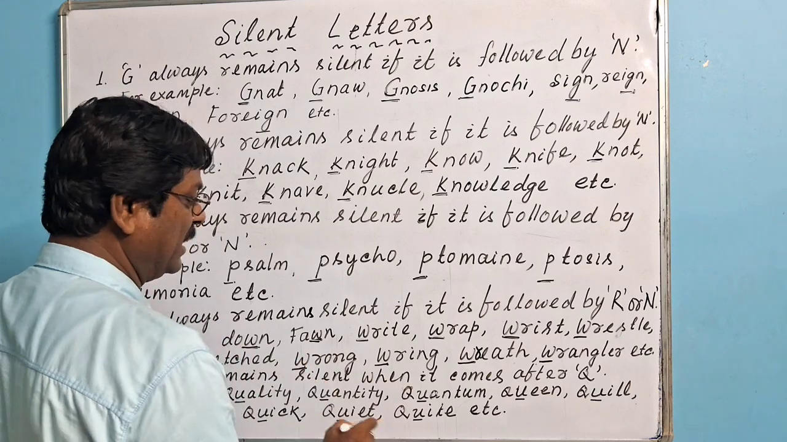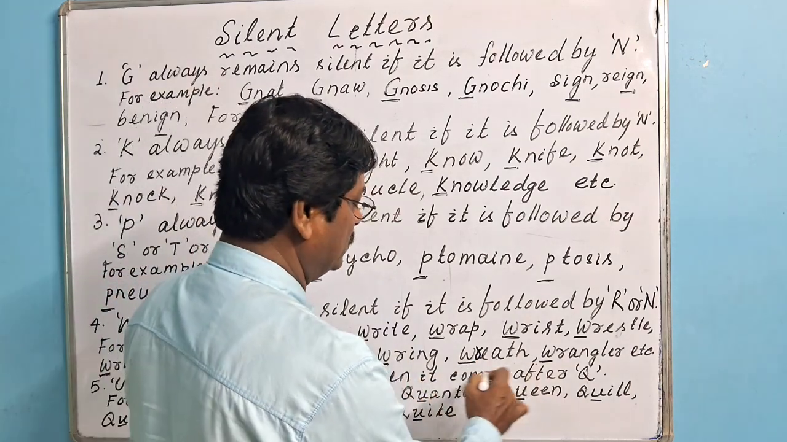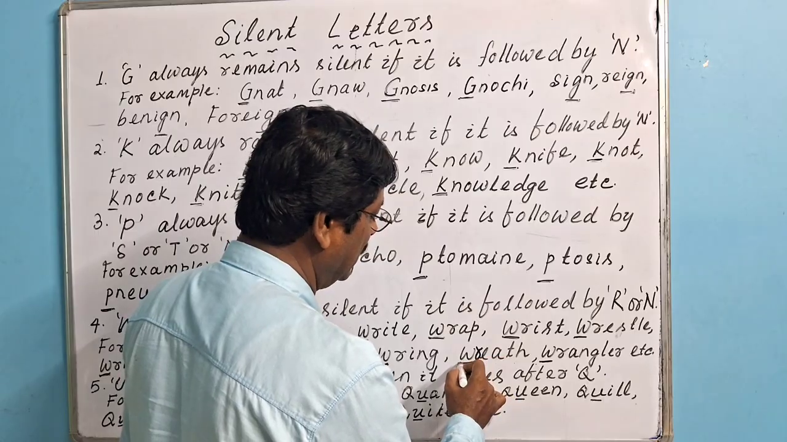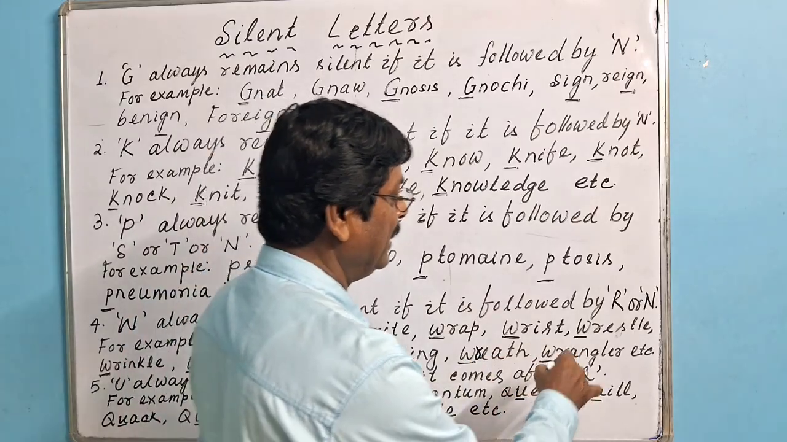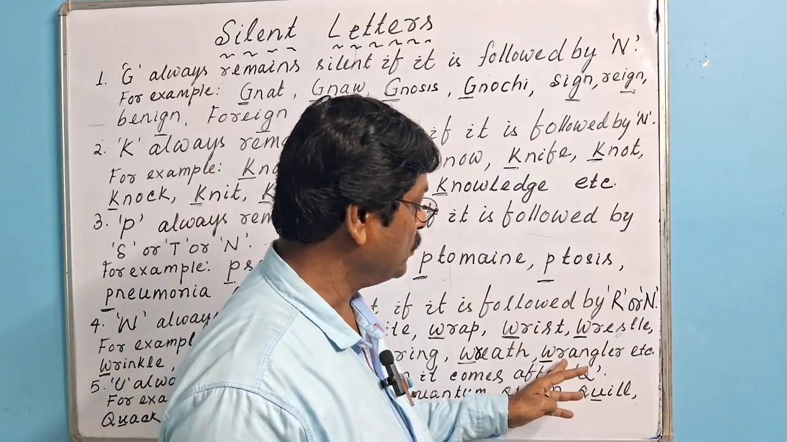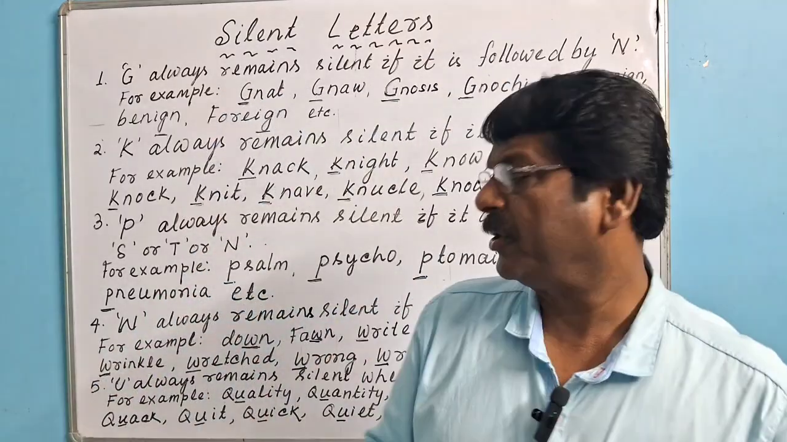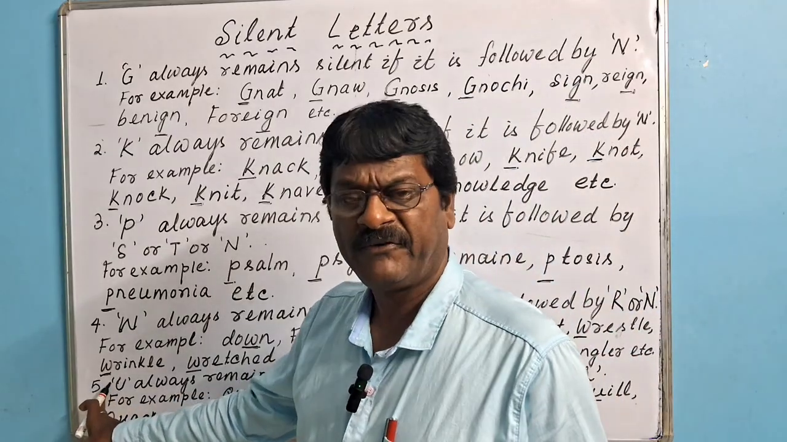Wrong. W is silent. Wring. W is silent. Wraith. Here W is followed by R. That's why W is silent. And wrangler. Wrangler means a cowboy. Here W is followed by R. That's why W is silent. Then we shall go for point number five.